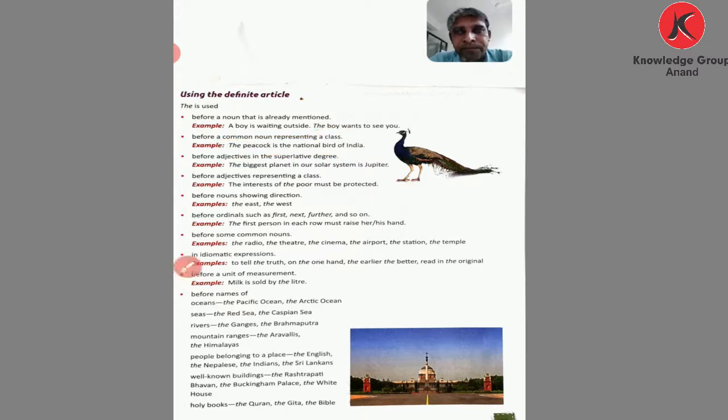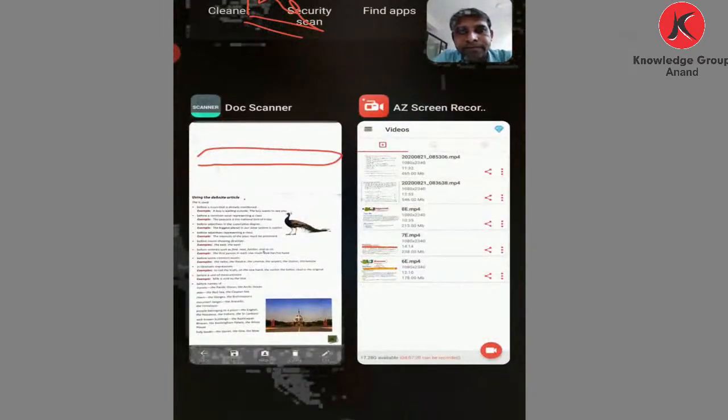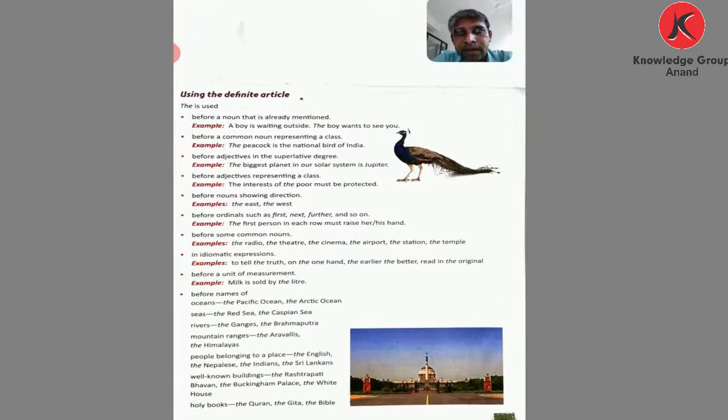Then, before adjectives in the superlative degree. Whenever you use the superlative degree, you need to put the. If the adjective is given in the -est form, then you put the.